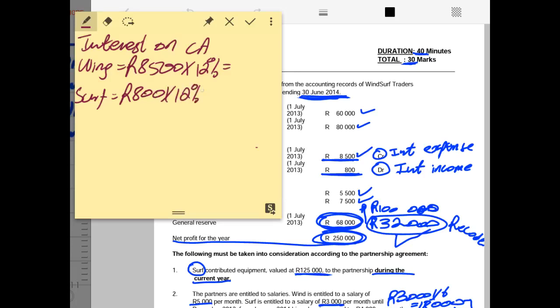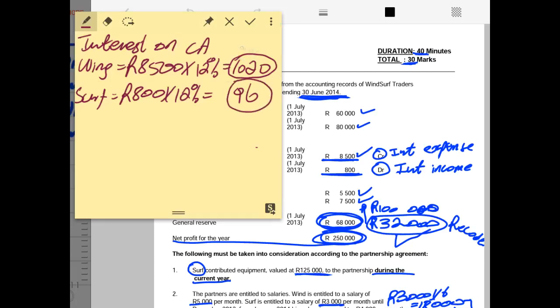Then it will give us the amount of the interest on that current account. So the interest on the current account for partner wind will be an amount of 1,020, and for partner SAF it will be an amount of 96. So now this is interest expense to the partnership, this is interest income to the partnership.